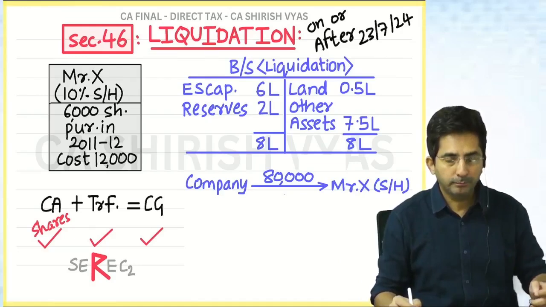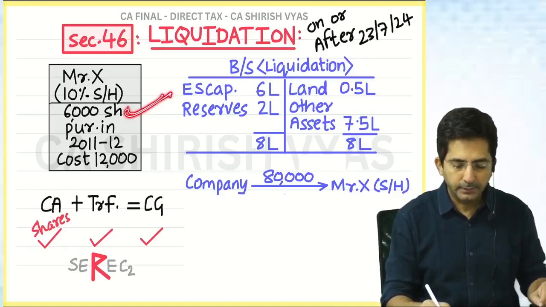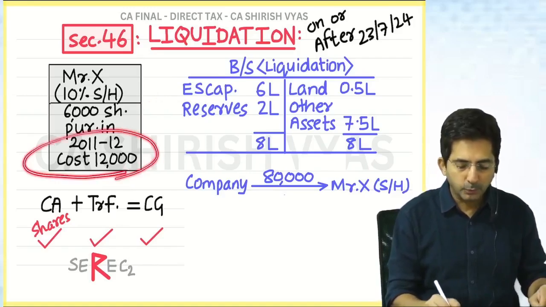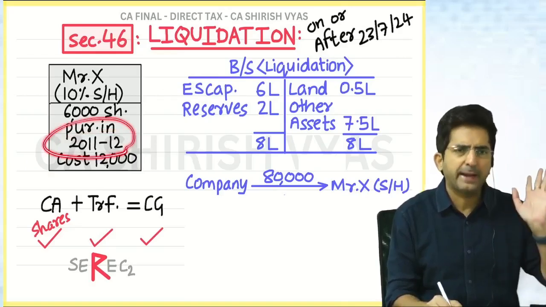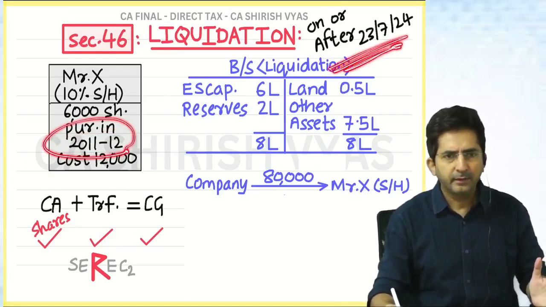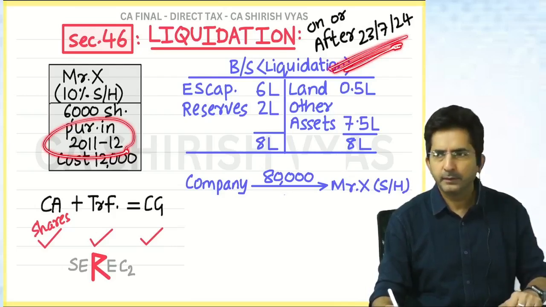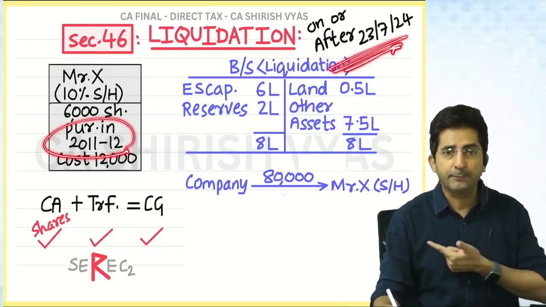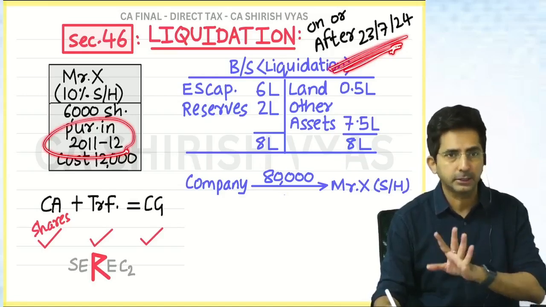Okay, now look here. Mr. X is a 10% shareholder. He has got 6,000 shares which he purchased for 12,000. So what is 12,000? Cost of acquisition. And he purchased way back in 2011-12, and liquidation is happening in 24-25. So the period of holding is more than 1 year. It is long term. But although long term, we will not do the indexation because it is after the budget. It is after 23rd July, and in the recent budget, they have stopped indexation.